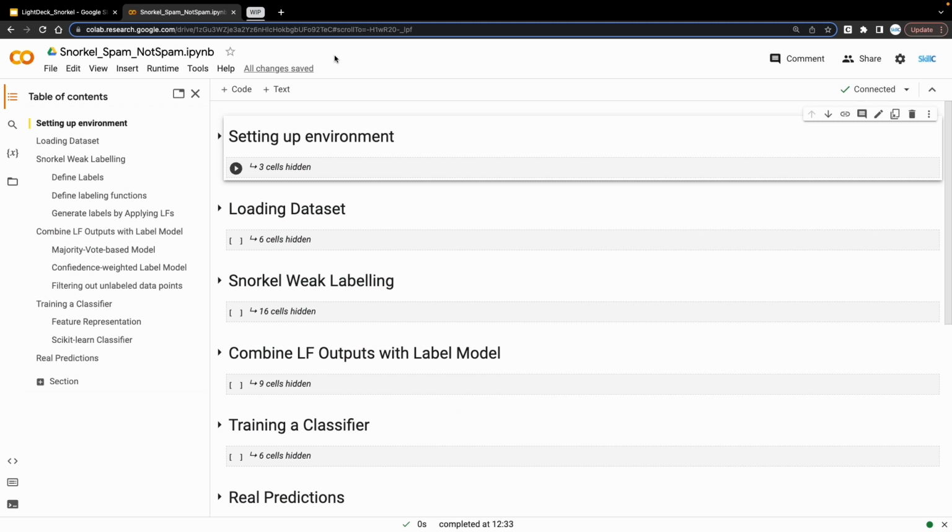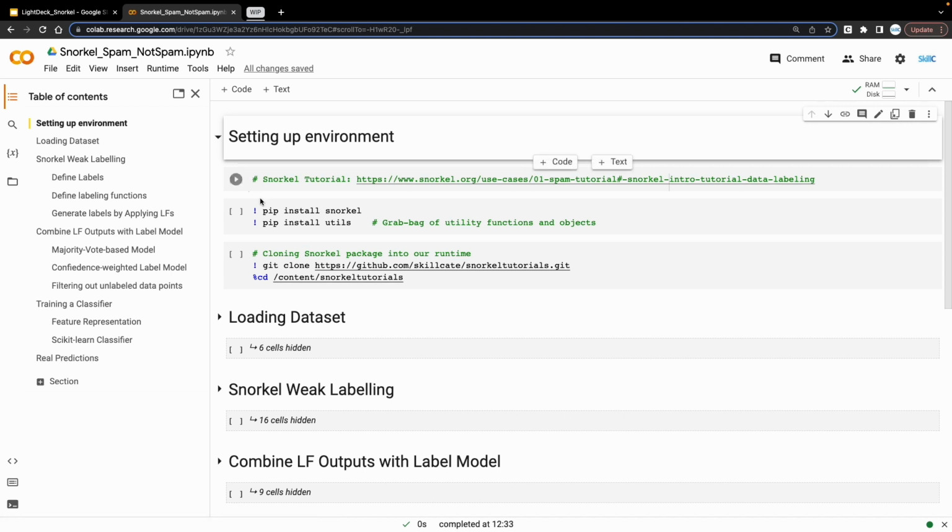Alright, we are in Google Colab now, and this is the structure of this code file that we have. First up, we are going to set up our environment using these lines of code, where we are installing these packages for Snorkel and utils. Snorkel obviously for the labeling purpose, and utils has the supporting functions that we would need.